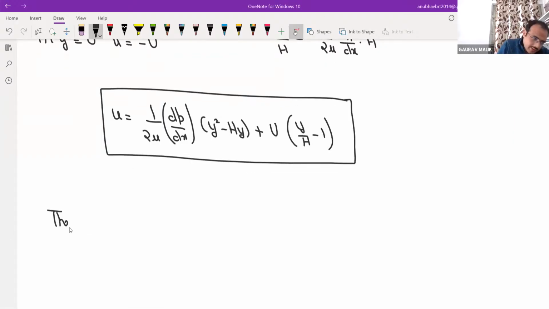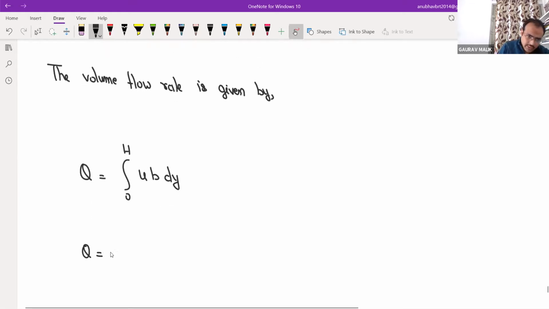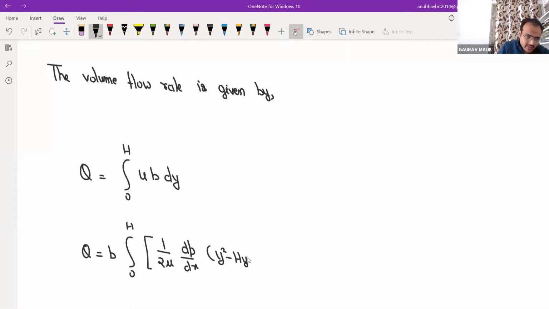Then the volumetric flow rate is given by Q equals integral from 0 to h of u into b into dy, assuming b is equal to 1. Put this value of u: 1 by 2 mu, dp by dx, y square minus hy, plus U into y by h minus 1, into dy.